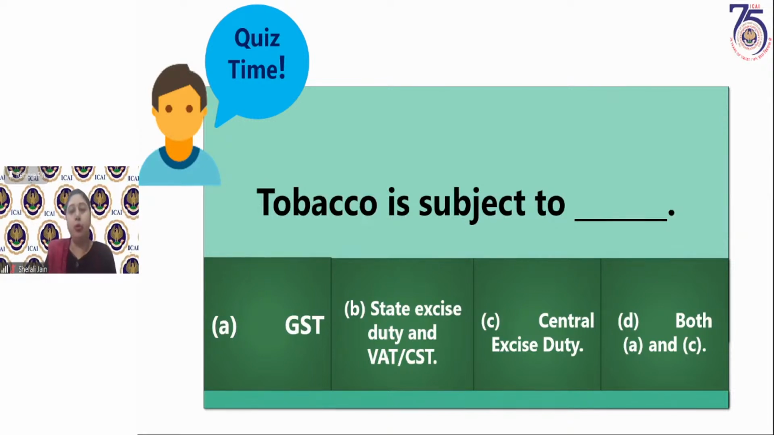Because you know that tobacco, as we discussed, and some of these items, like alcoholic liquor for human consumption, then regarding opium, hemp, and petroleum products, we discussed specifically what their liability to GST is, whether they have been subjected to GST or not. Alcoholic liquor for human consumption, whether it is outside the purview of GST, I'm not going to tell you the answer before I get answers from you. Neha is asking to repeat the question: tobacco is subject to which of the taxes? GST, state excise duty and VAT, central excise duty, or both GST and central excise duty.